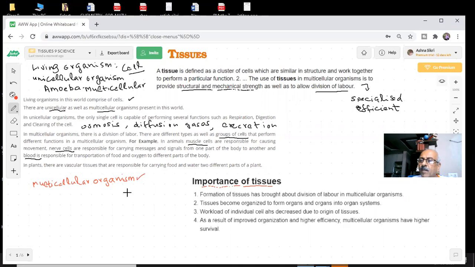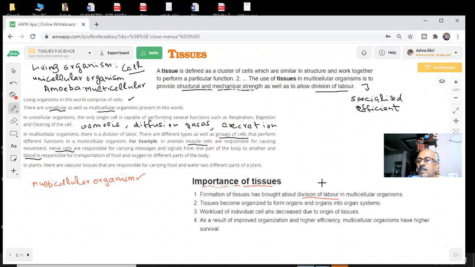Now, tissues are groups of cells which are similar in structure and work together. Unless I divide the work, the efficiency will not be that good. Do you think one tissue cell can perform all the functions? The answer is no. Different tissues perform different functions. That is what we call division of labor. There is a division of labor, students. The work is divided and different tissue cells are performing different functions.